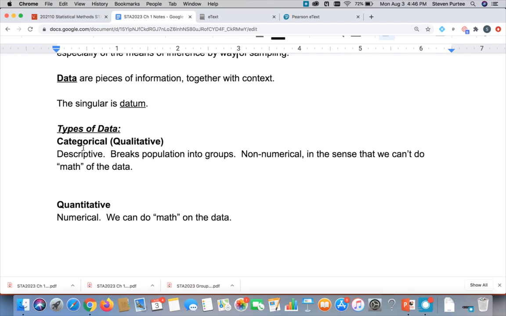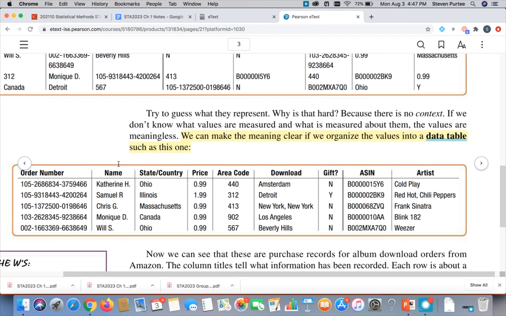Categorical data can be numbers, but they're non-numerical numbers. They're numbers that we can't do math on. It wouldn't make any sense to take the average of some categorical variable. Quantitative variables, on the other hand, are numerical, and they're numbers that we can do math on. So, for example here, the state that somebody is from is a categorical variable. Every entry in our population here falls into one category. We can't do math on this. We couldn't calculate the average state.